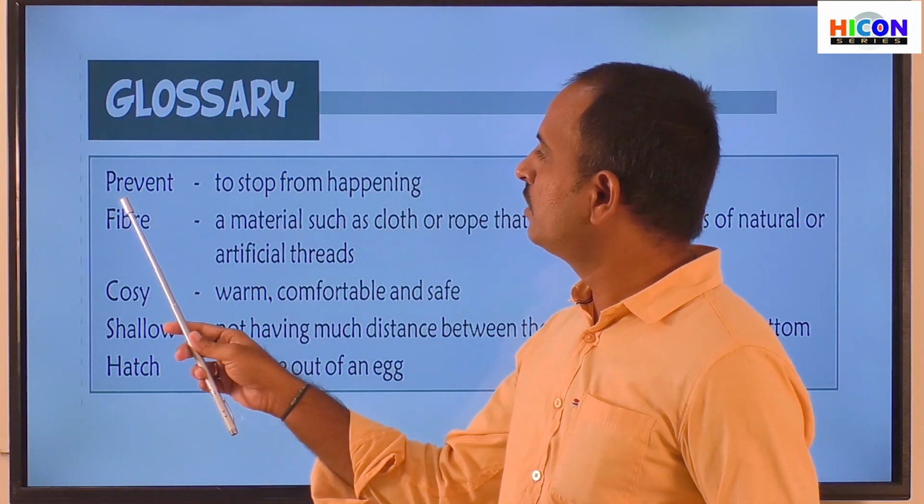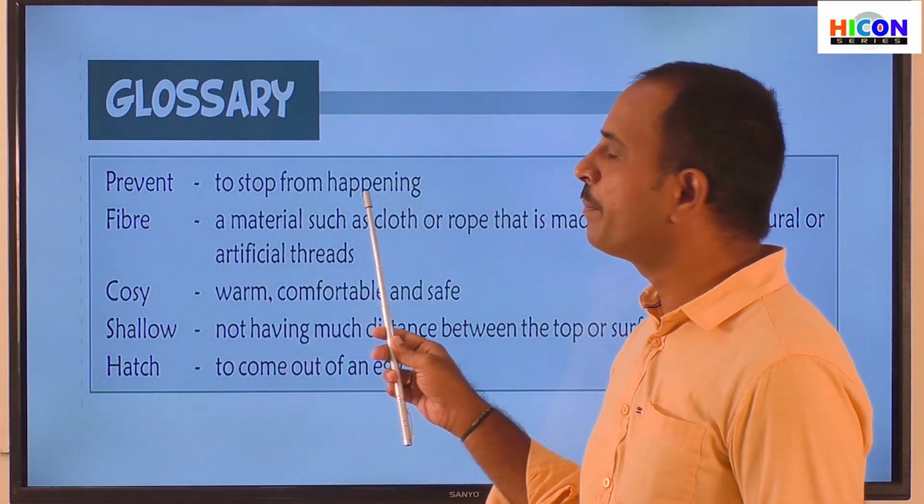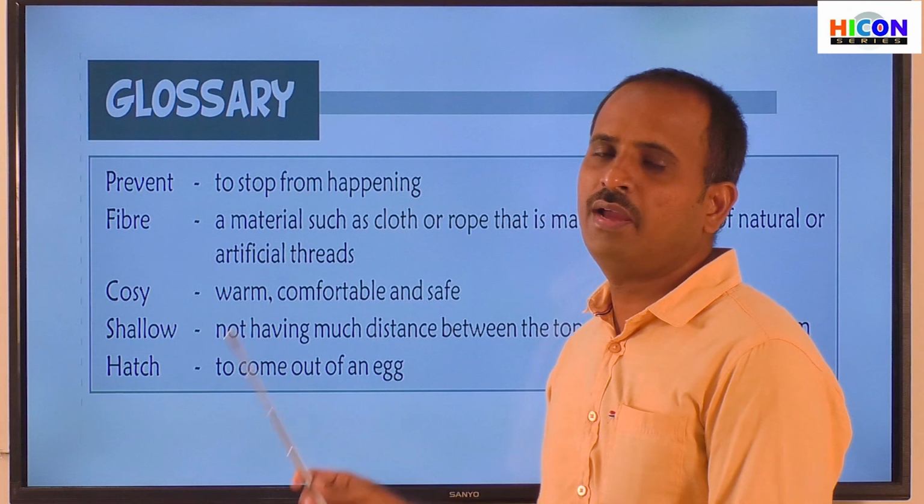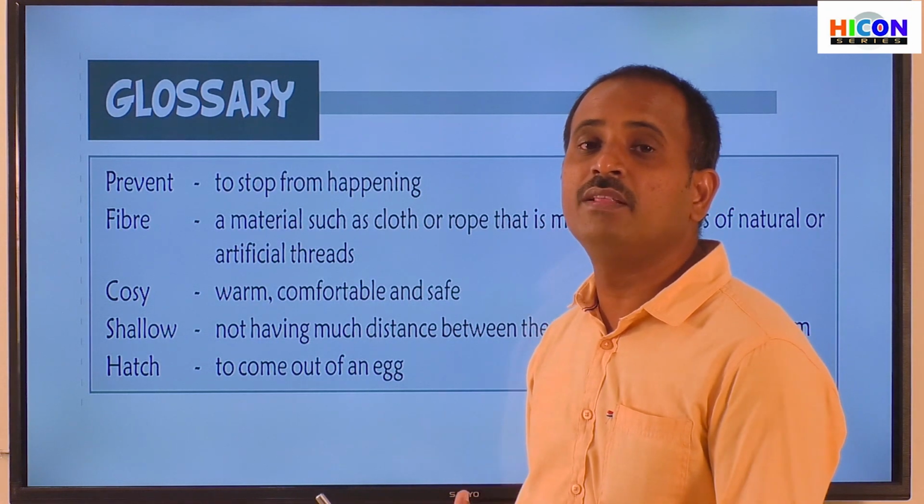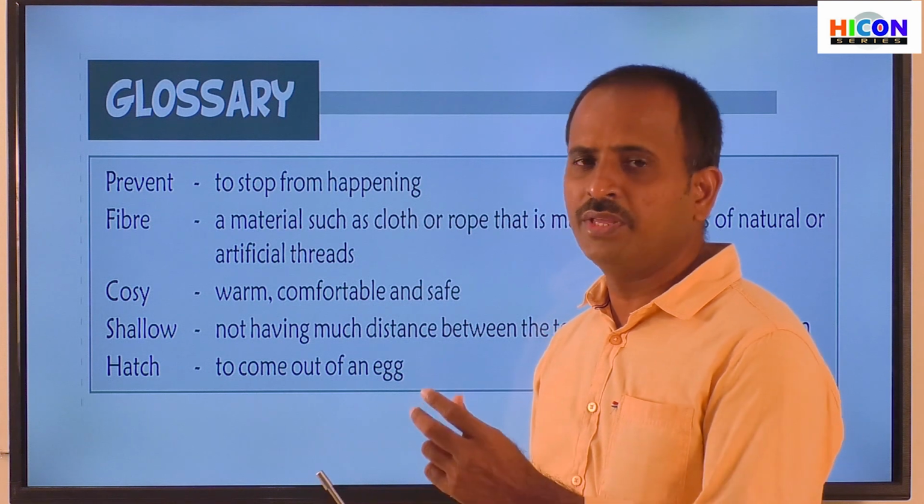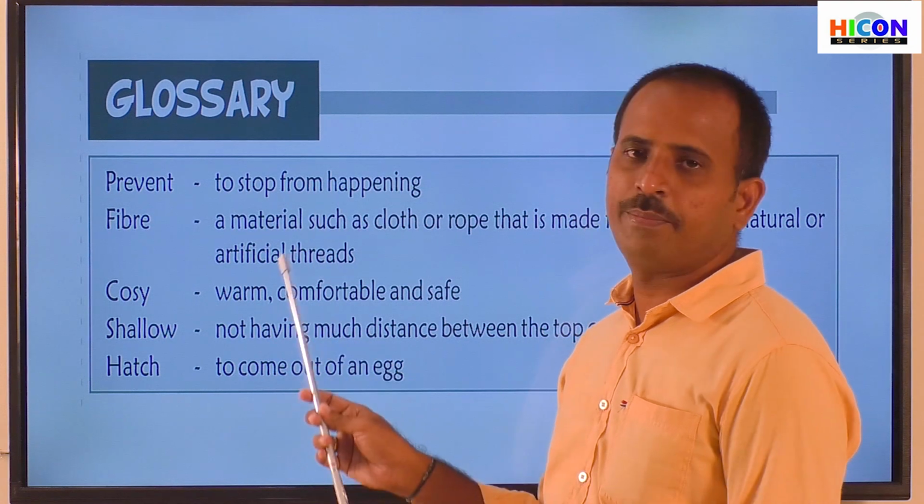So what is the first word? Prevent. So what is prevent? To stop from happening. For example, the nest will prevent the young birds from the enemies. So children, prevent means to stop from happening.